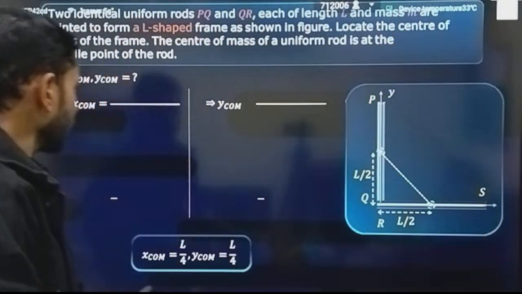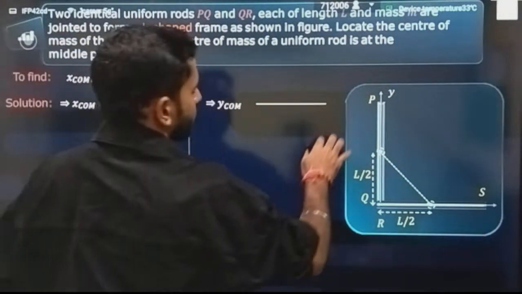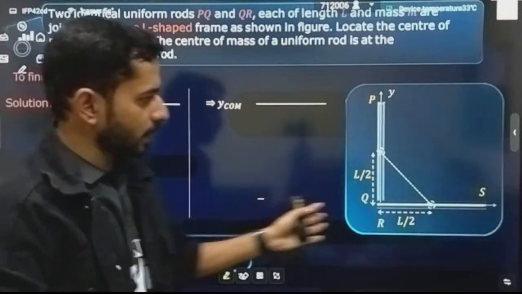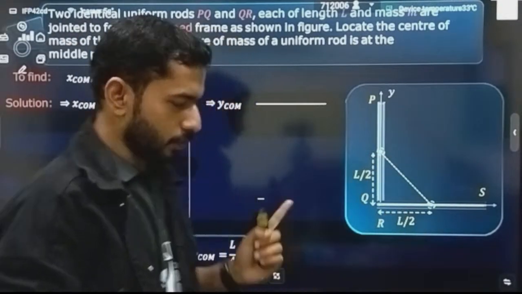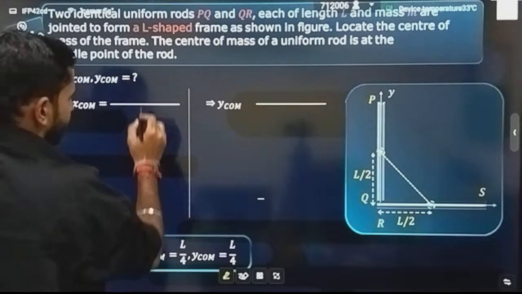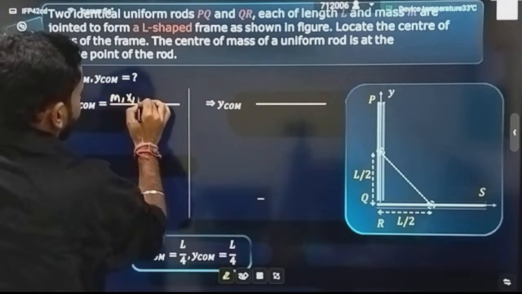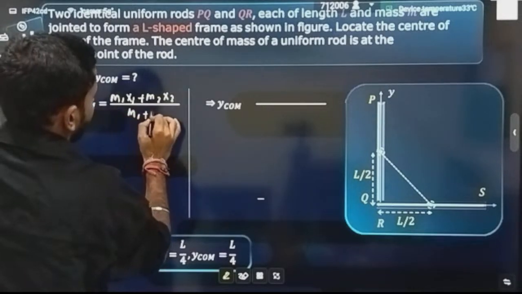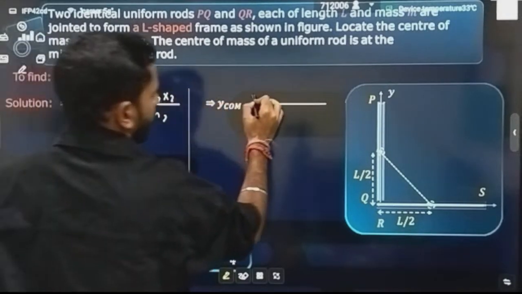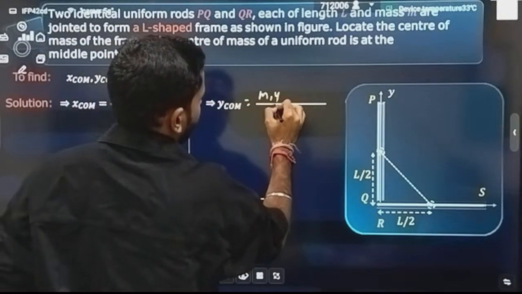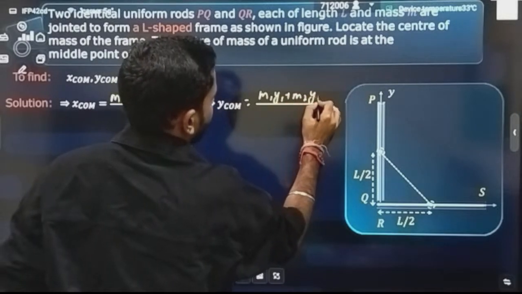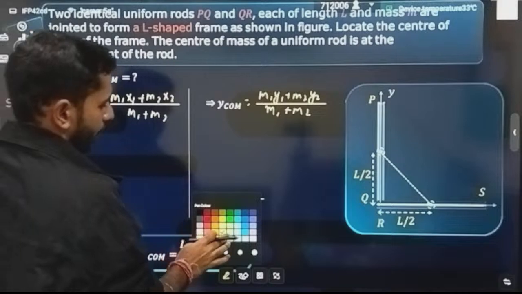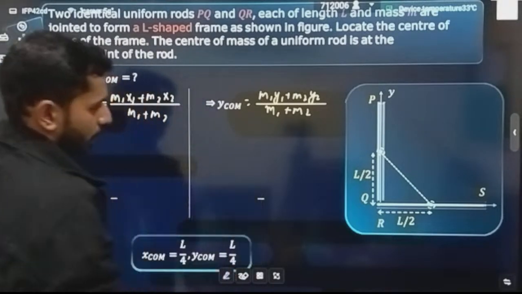Fine. So let's break this question into two portions. First we will calculate the center of mass in the x direction, and then for the y direction. The formula for x center of mass is m1 x1 plus m2 x2 divided by m1 plus m2. And for the y direction, m1 y1 plus m2 y2 divided by m1 plus m2. Correct? Now let's see how we can solve.